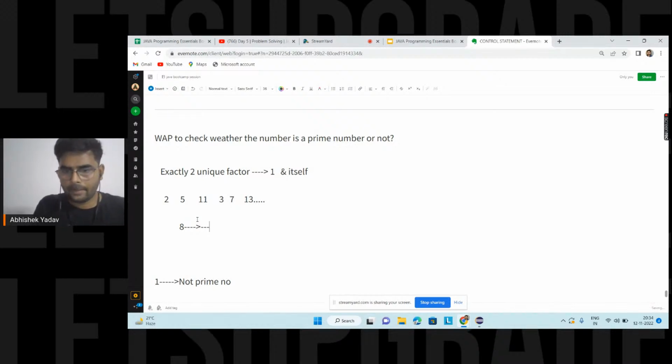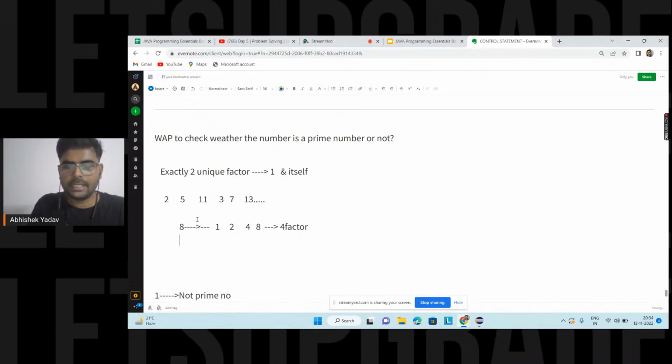So here, Tejas is saying, he is correct here. That is 1, 2, 2 is also a factor of 8, 4 and 8. So here 8 has 4 factors. That's why 8 is not a prime number, right?